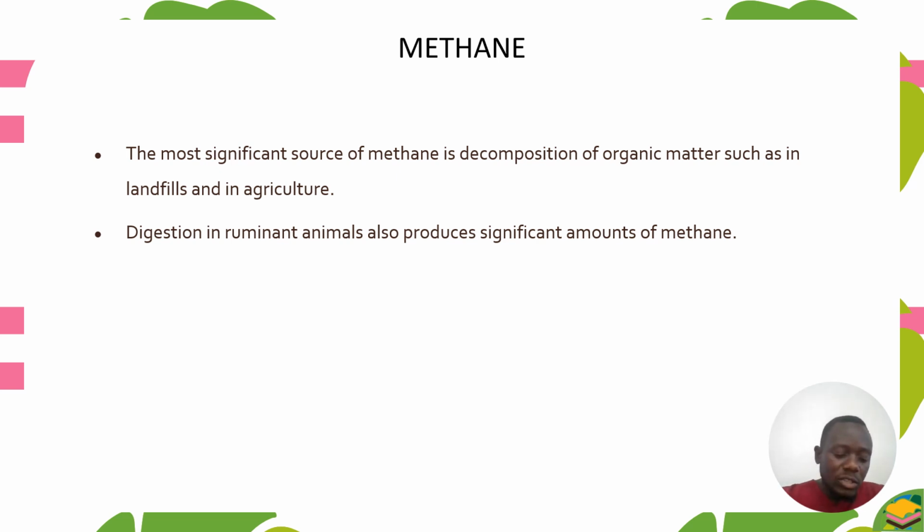The decomposition when you are making manure leads to production of methane gas. This methane gas also has an impact on climate change. Digestion in ruminant animals also produces a significant amount of methane.